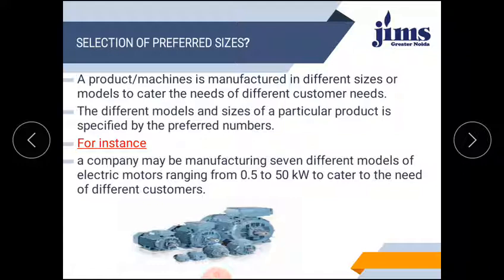So with the help of these 7 models, the company is offering 7 models from which the customer can choose as per the requirement of power, and the needs of the customer can be satisfied with this range. So how is the company deciding these 7 models, what is the basis of selecting them? That is the question, and that is the situation where preferred numbers will be your solution.